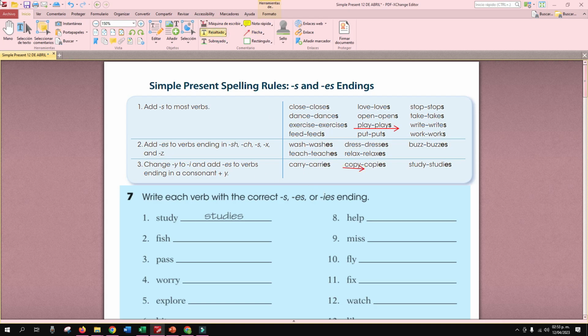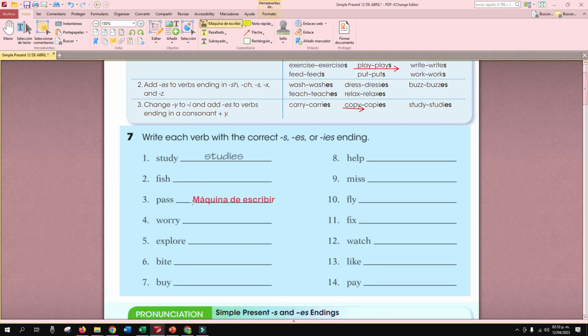Right? So, let's do this exercise. For example, write each verb with the correct S, ES, or IES ending. Here we have an example. Study. Consonant Y. So we need to change the Y to I and add ES, right?